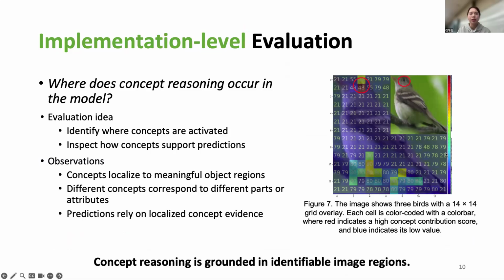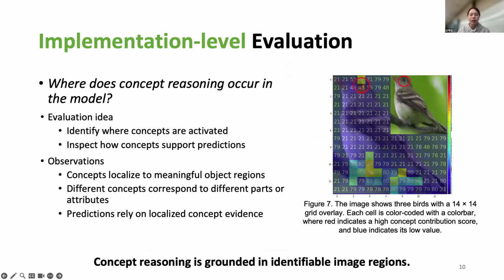Finally, at the implementation level, we examine how reasoning is realized within the network. Here, we visualize how concepts contribute to predictions across image regions. Each concept shows activation patterns corresponding to meaningful parts or attributes in the image. For example, certain concepts activate around the wings, legs, or body regions in bird images, showing that the model relies on interpretable visual evidence.